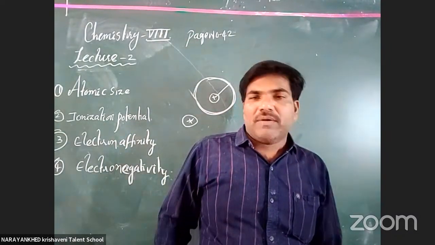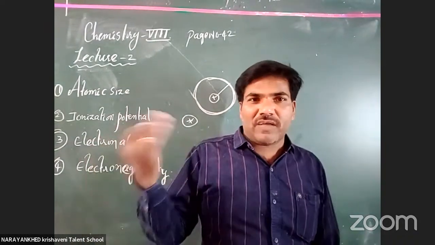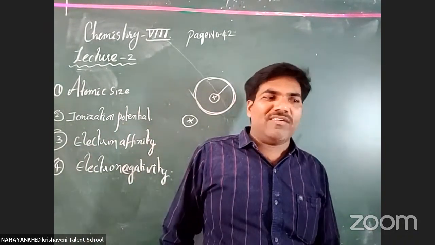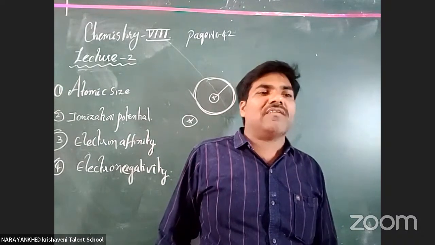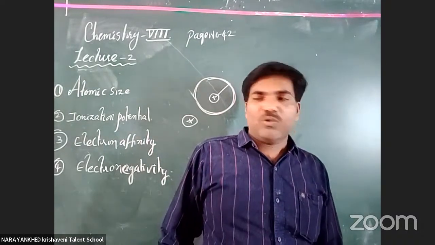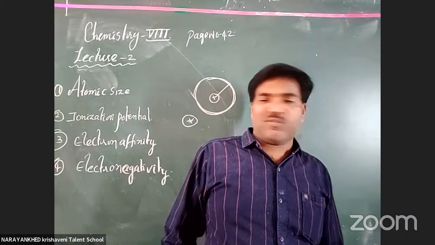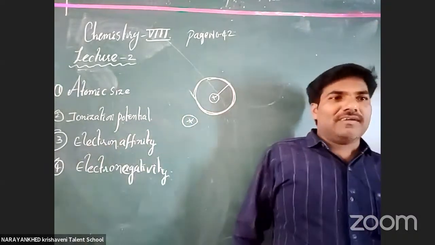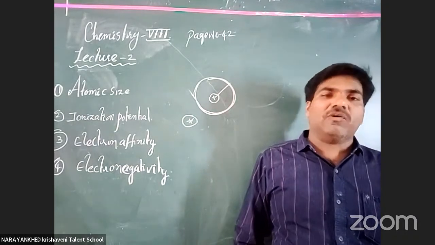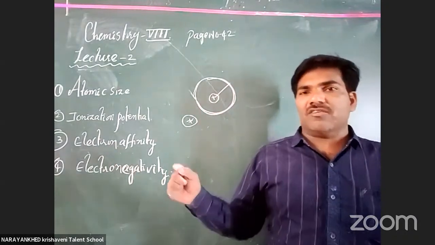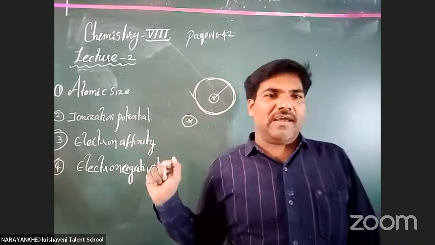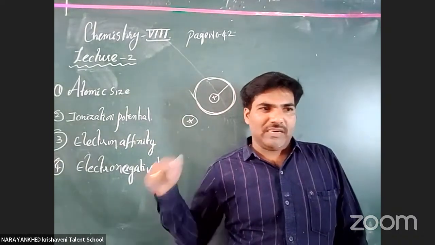Got it or not? But is there any boundary for the atom like that? No, it is not possible to take it like that. What is the reason? How to find out the atomic radius? It seems an easy task, just draw a line. But it is impossible to draw like that. Why? Because our electron is not moving in an exact circular path. We can't say like that.